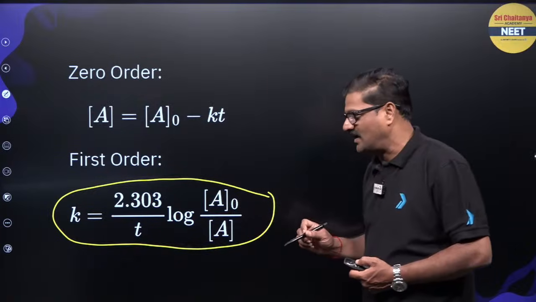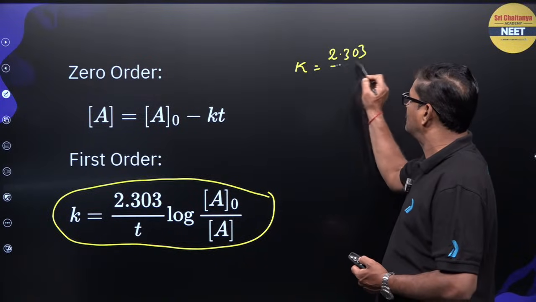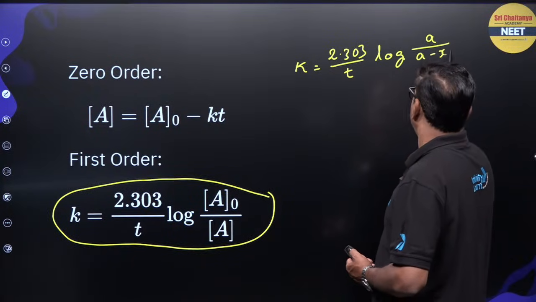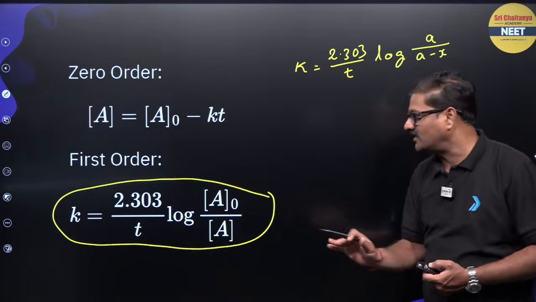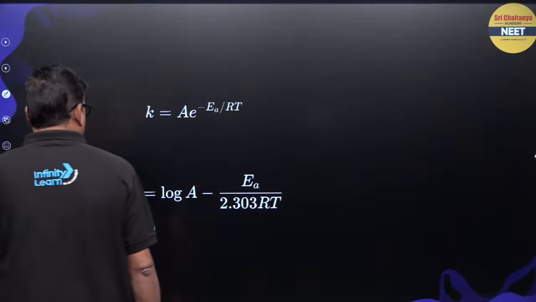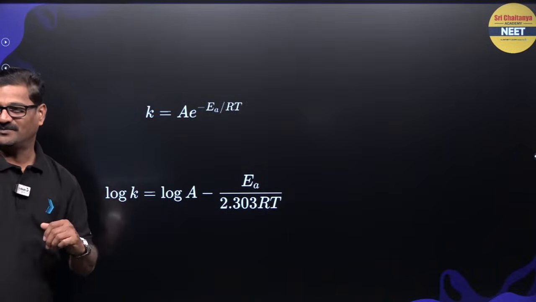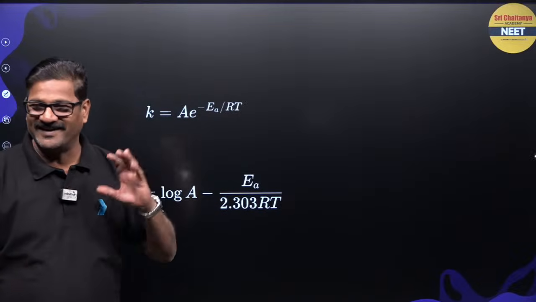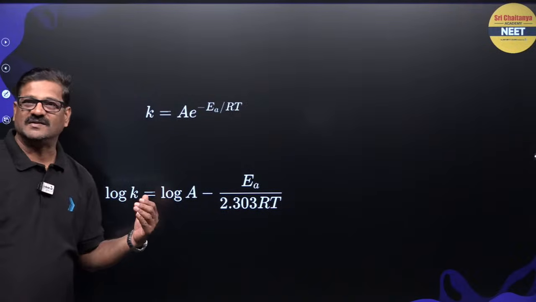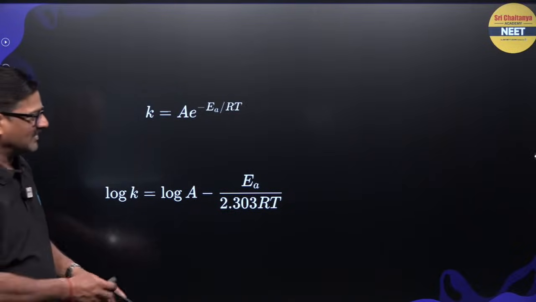The same formula can be written as k is equal to 2.303 by t log a by (a minus x). This formula can help you. Both formulas are the same. And also you have the exponential form of the Arrhenius equation: k is equal to A e to the power minus Ea by RT. Taking the logarithm, log k is equal to log A minus Ea by 2.303 RT.